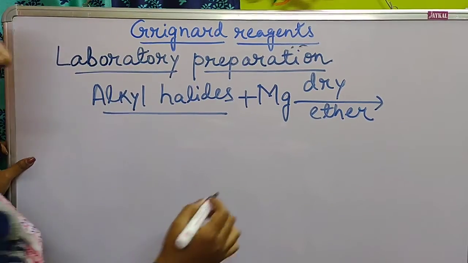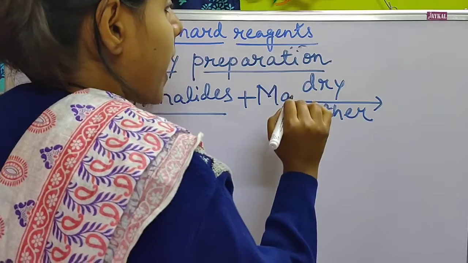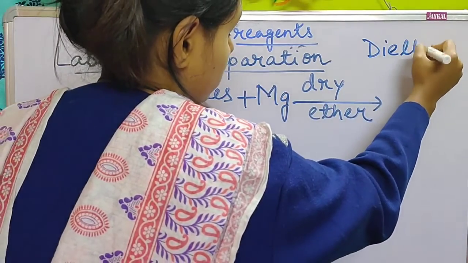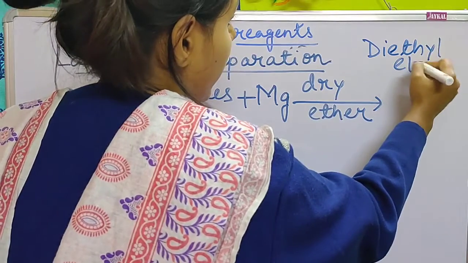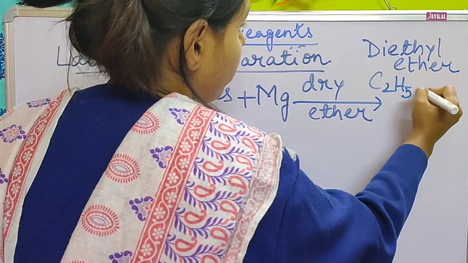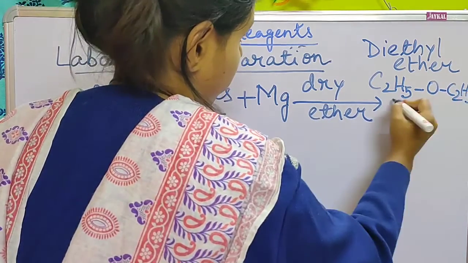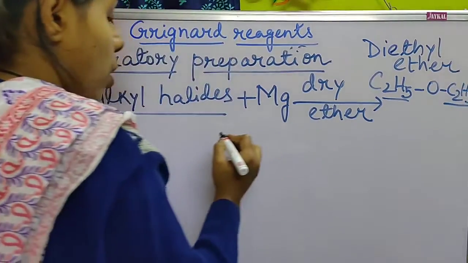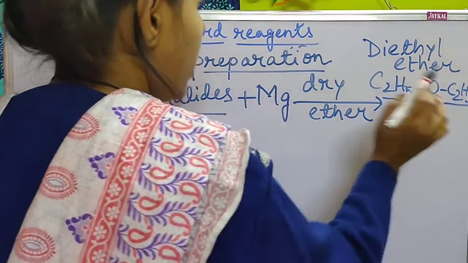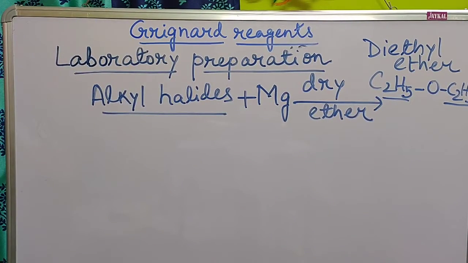Dry ether means specially this type of ether, that is diethyl ether, C2H5OC2H5. On both sides of the oxygen two ethyl groups are present, so diethyl ether. This type of ethers are used as solvent.